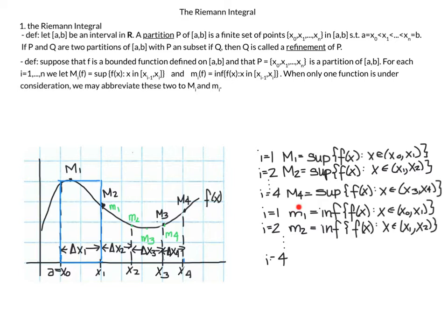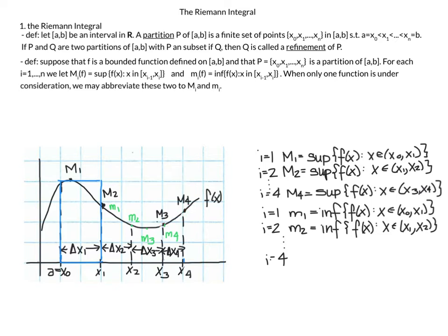Similarly, I can look for the lowercase mi, which is equal to the infimum of f of x in the interval. For i equals 1, we're looking for the infimum, where it's the lowest, which is right here at m1. And then for m2, for this interval, m2 is right here. For this interval, the lowest point is right here at m3, and in this last interval, the lowest point is over here.